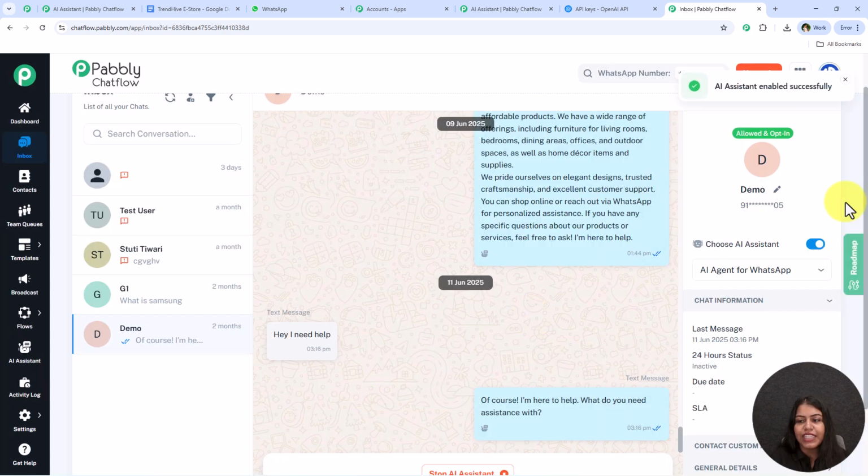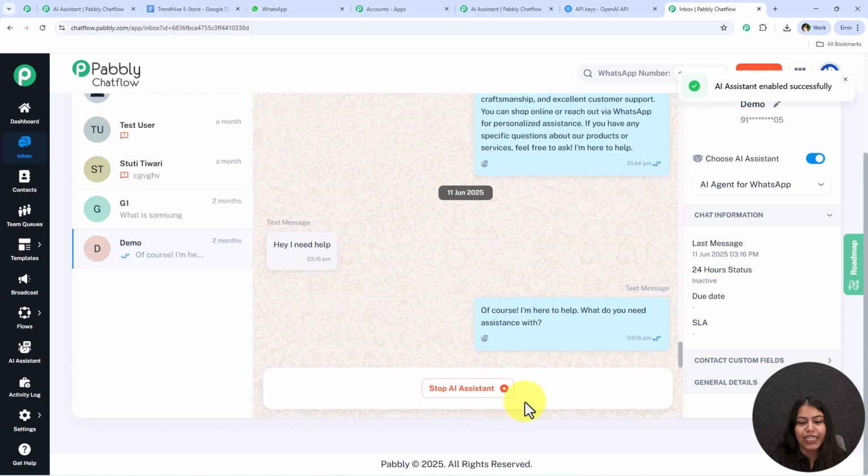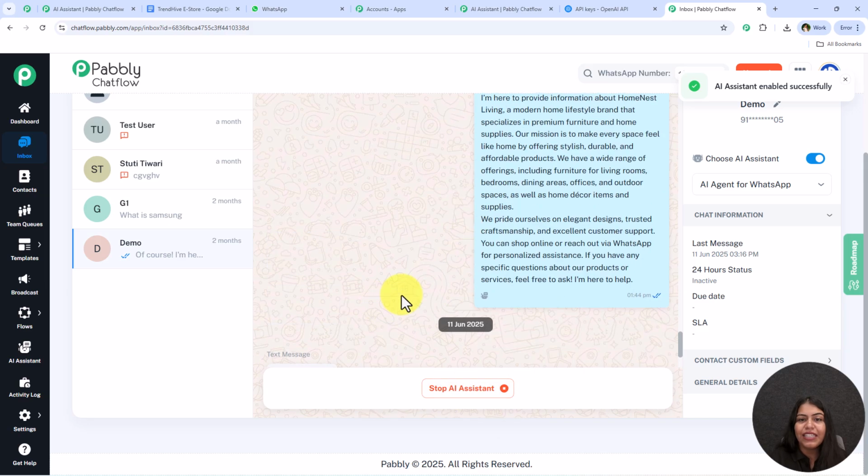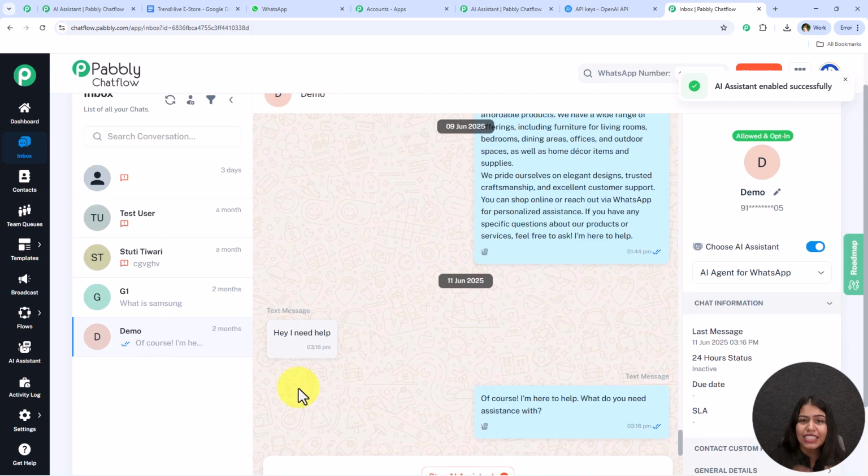And now whenever this demo is going to send me a message, automatically this AI is going to respond. But this is such a tedious task, right, to assign one AI assistant manually to each contact.